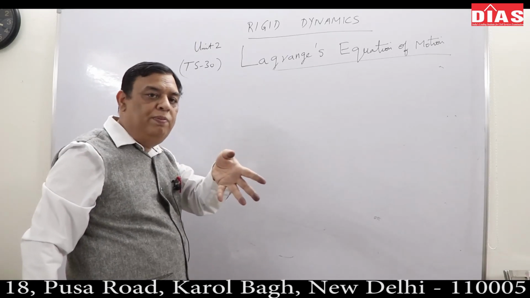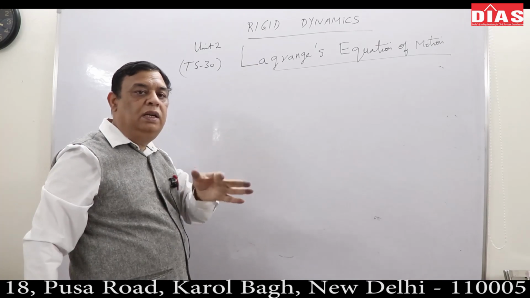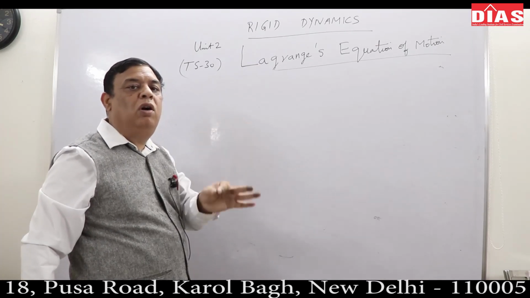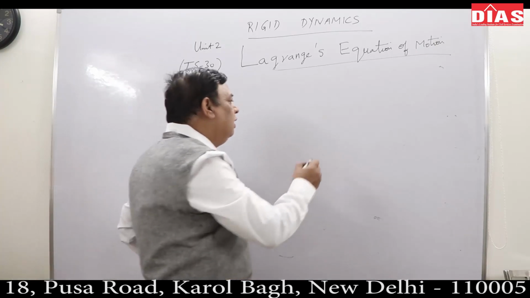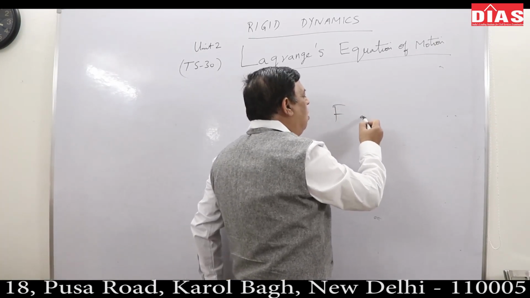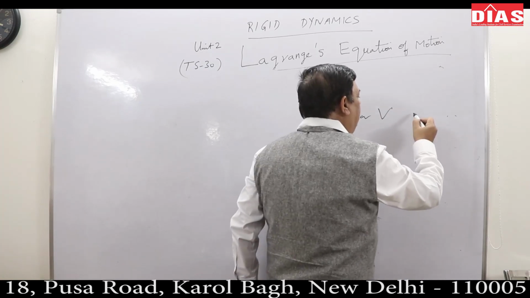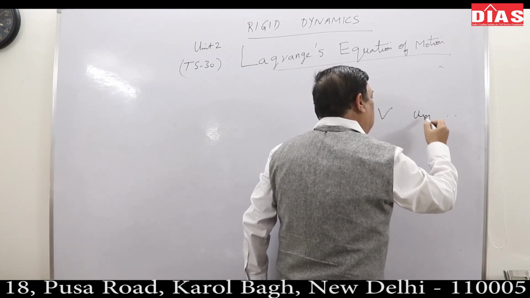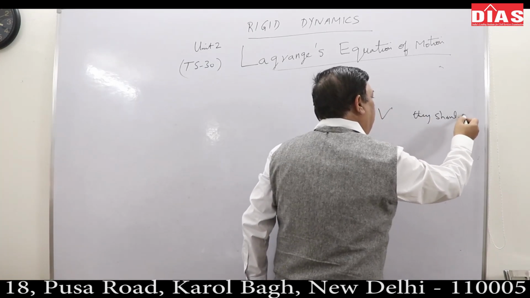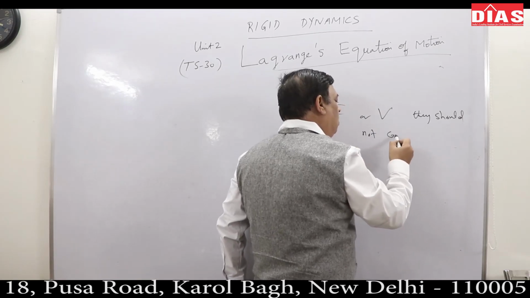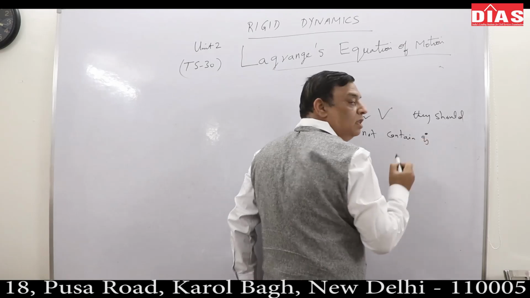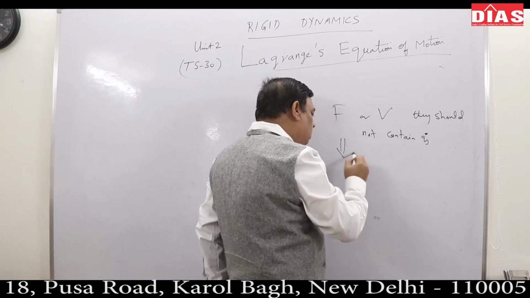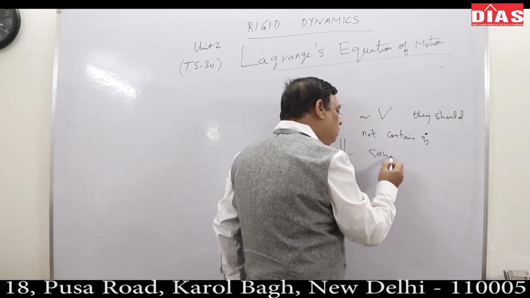So very simply, if the system is conservative, that means forces are only position dependent, or potential is only position dependent, not dependent upon velocities, the derivatives of the generalized coordinates. Whether the force or potential, they should not contain Qj dots. If they do not, then the system is conservative.